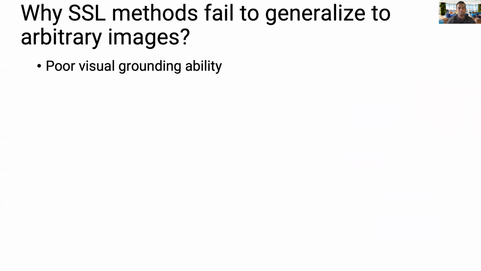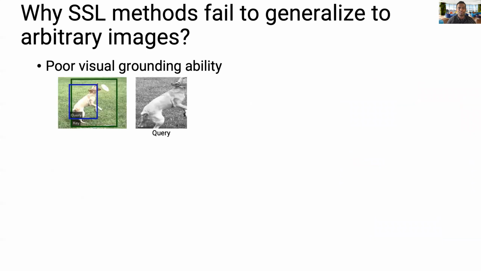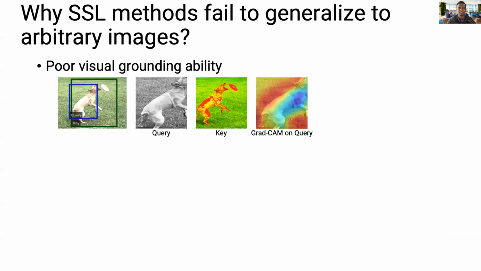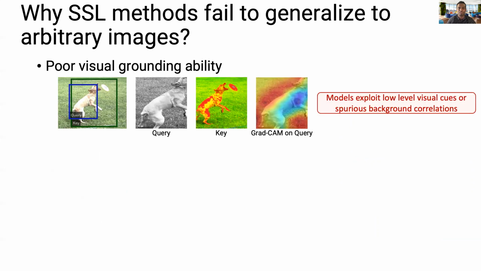We find them to have poor visual grounding ability. In this example, when we use GradCam to understand which regions the model relies on when matching the query and the key representation, the model seems to look at the grass regions more than that of the dog, leading us to realize that these models may be relying on low-level visual cues or spurious background correlations.